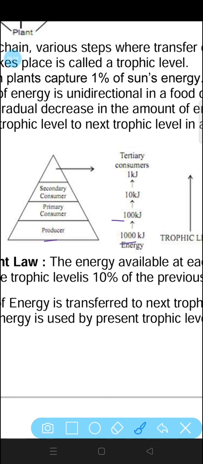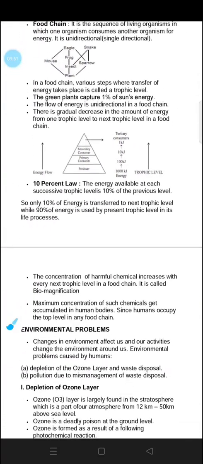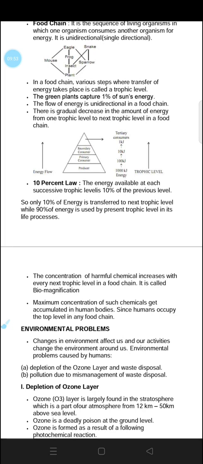If you are having 1000 kilojoule energy here, then only 100 kilojoule will be transferred to the primary consumer. Then similarly, 1/10 of the energy is only transferred from one trophic level to another trophic level. So this is all about this chapter.